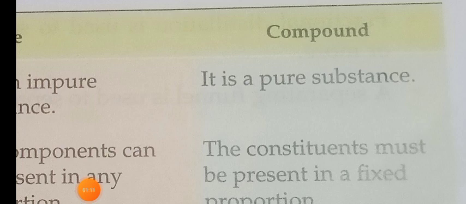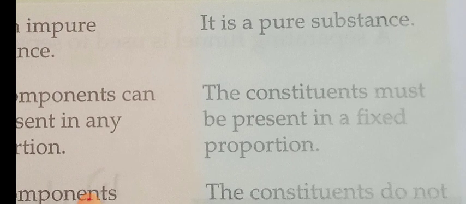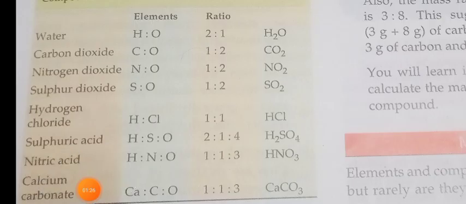Let us discuss some of the characteristic features of compounds. A compound is a pure substance. The constituents must be present in a fixed proportion. Look here, here are some of the compounds. The first one is water. The elements are hydrogen and oxygen. It must be in the ratio of 2 parts of hydrogen and 1 part of oxygen only to make water.